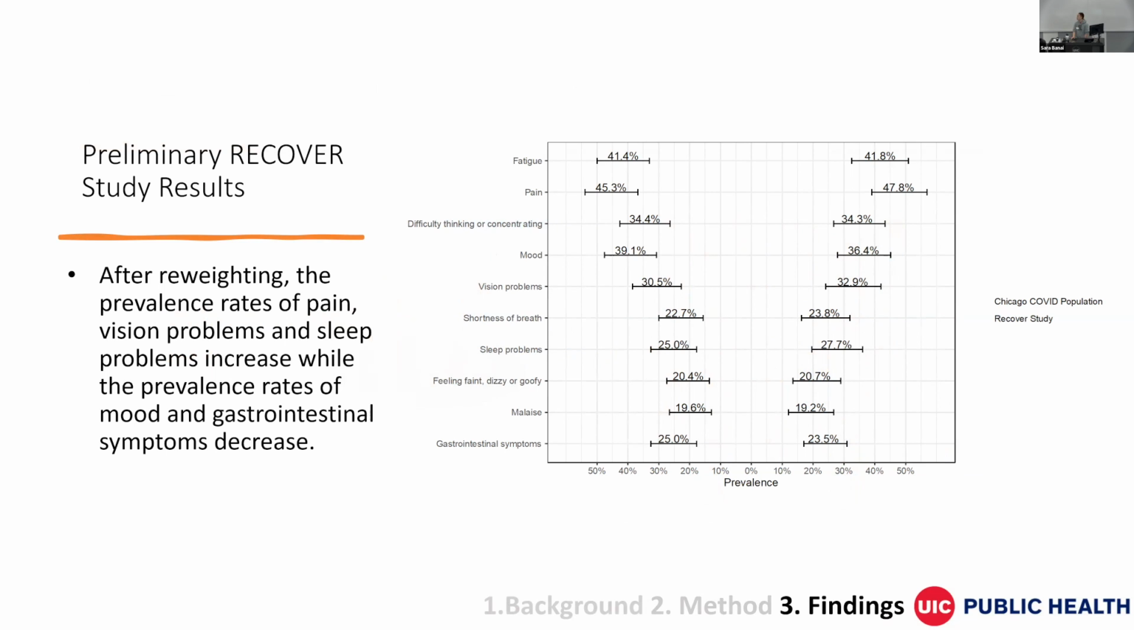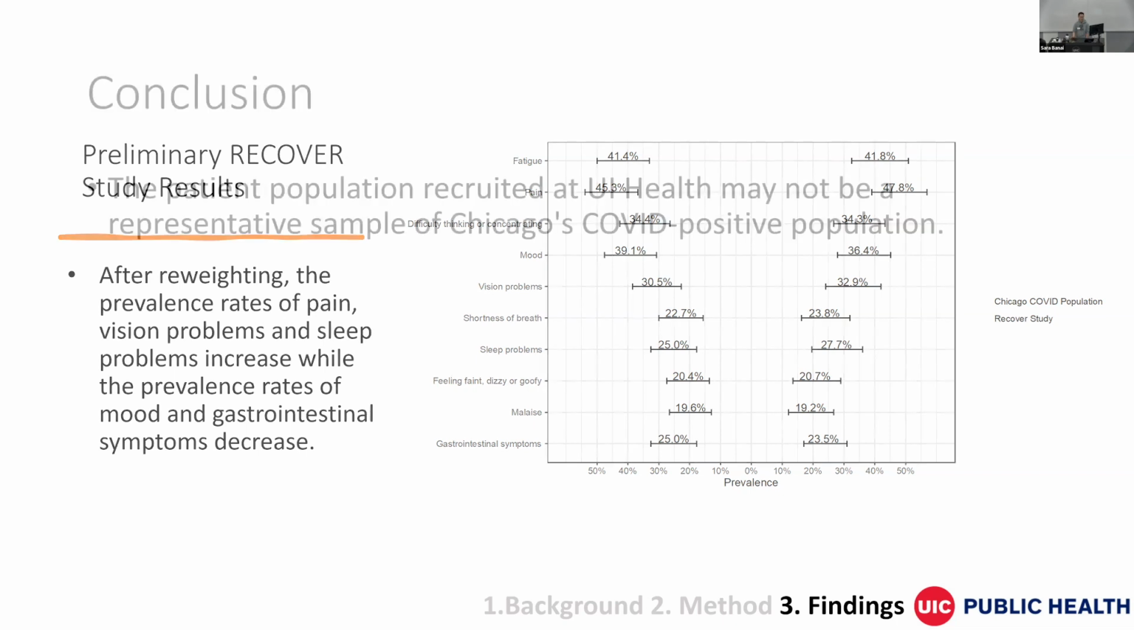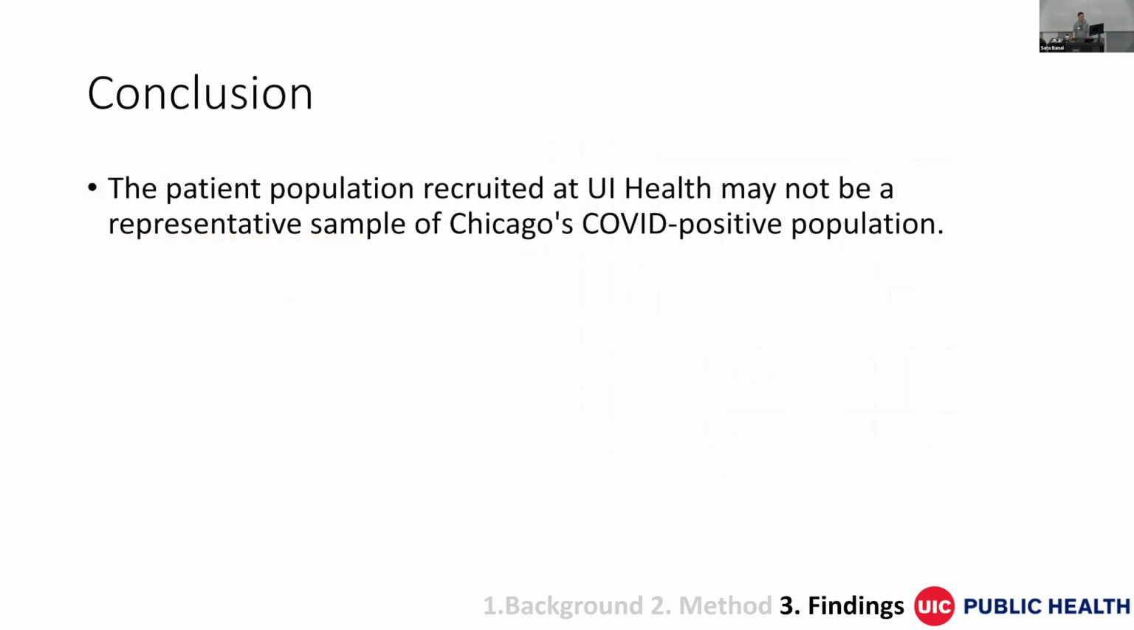And we can see that all the symptom prevalence is higher than normal. That means there's a long COVID effect. And also, after reweighting, the prevalent symptoms changed. For example, the prevalence rates of pain, vision problems, and sleep problems increased, while the prevalence rates of mood and gastrointestinal symptoms decreased. Then let's come to our conclusion.